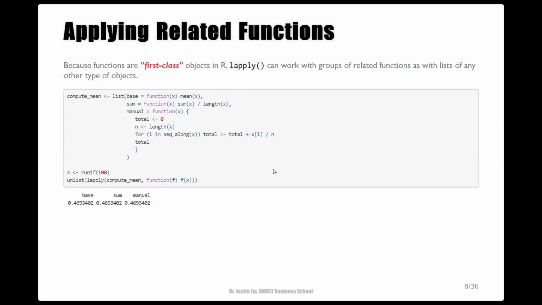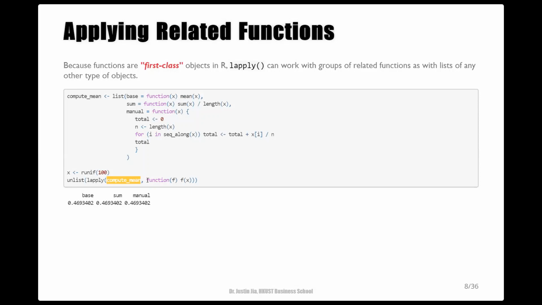Because functions are first-class objects in R, lapply can also work with groups of related functions as with lists of data objects. Here I define a list that encapsulates 3 functions that implement 3 different mean calculations, and then call the lapply to apply these 3 functions to the same set of random numbers in batch.